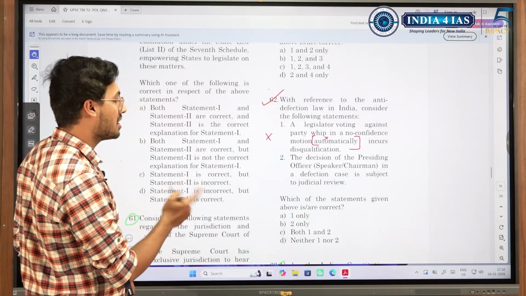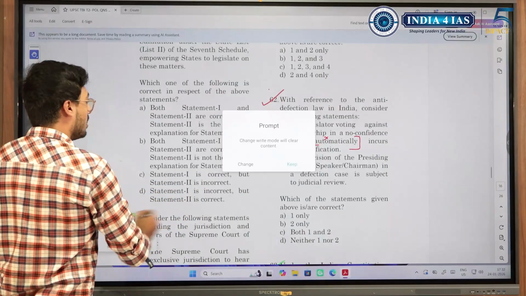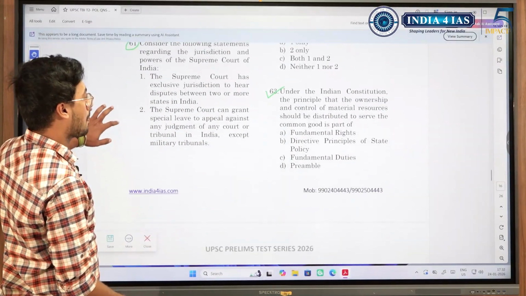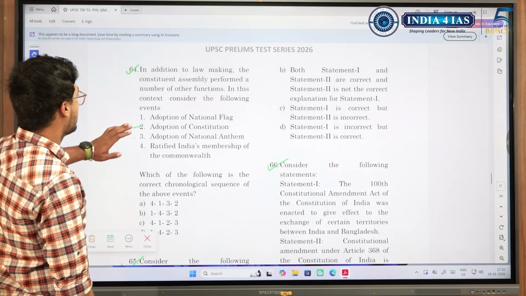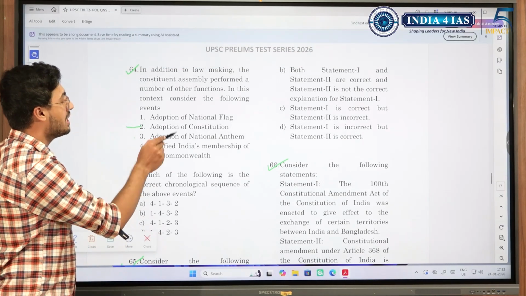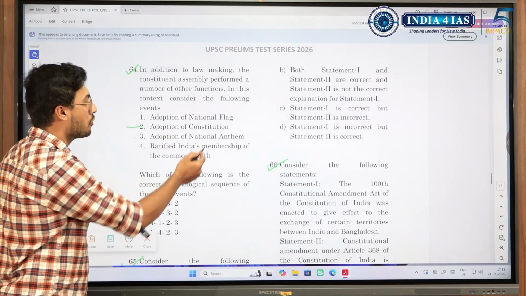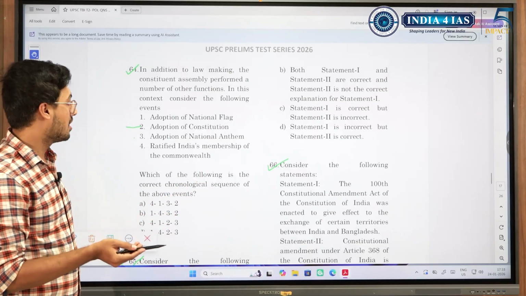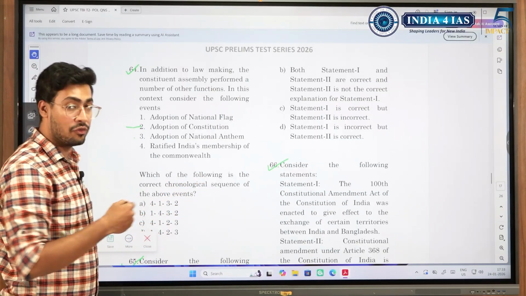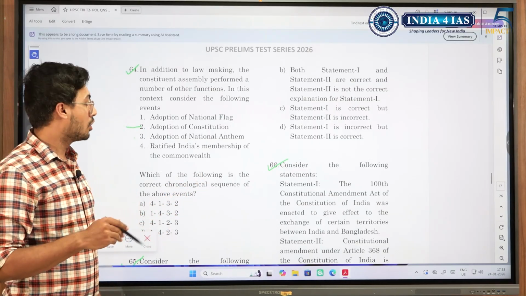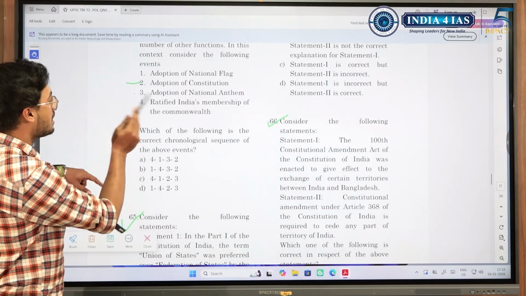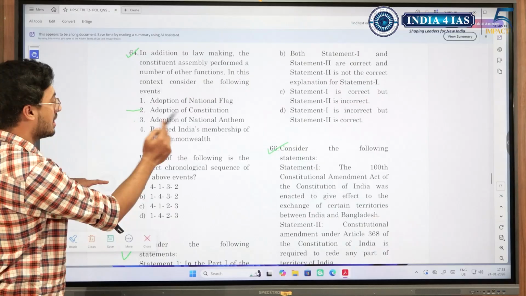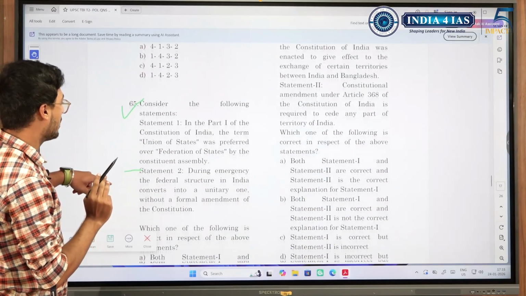Decision of the presiding officer is subject to judicial review. This you know. Similarly, this you will manage. Similarly, here I want to tell you, be very careful. They are talking about adoption of the constitution, which is November 26th. If it mentioned enforcement of the constitution, then it would be 26th Jan. So if you took this as 26th Jan, you would have got the wrong answer. That is why I wanted to highlight.